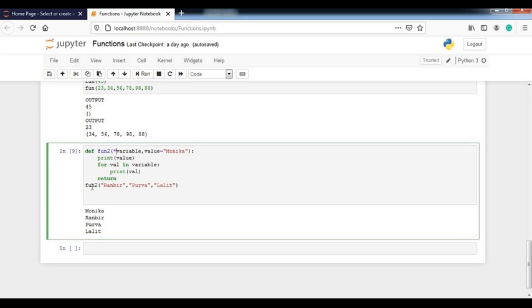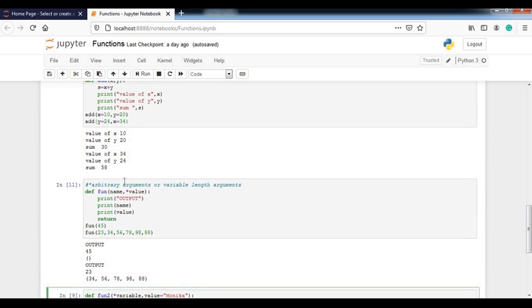When I call this function, I am passing 3 values. First of all, it will print the value of this val, that is Monica. After that, it will print all the values which I passed from here. Okay, so here is the functioning of the second example in the variable length arguments or arbitrary arguments.